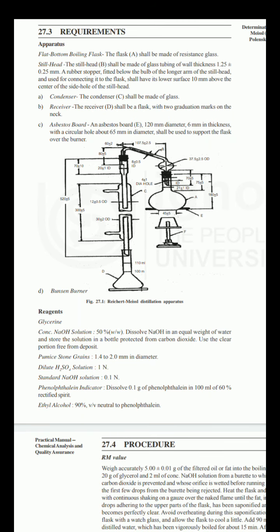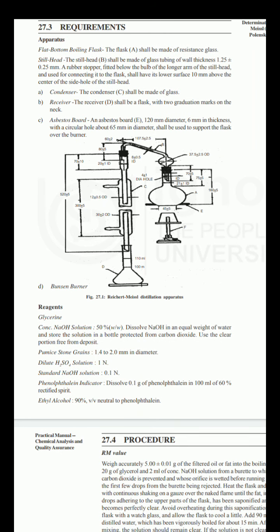The steel head shall be made of glass tubing of wall thickness 1.25 plus minus 0.25 mm. A rubber stopper fitted below the bulb of the longer arm of the steel head, used for connecting it to the flask, shall have its lower surface 10 mm above the center of the side hole of the steel head.